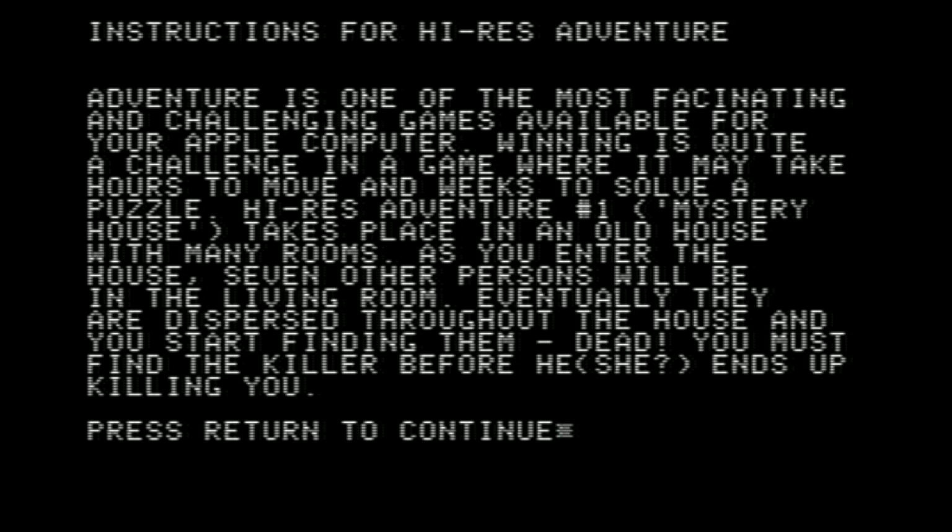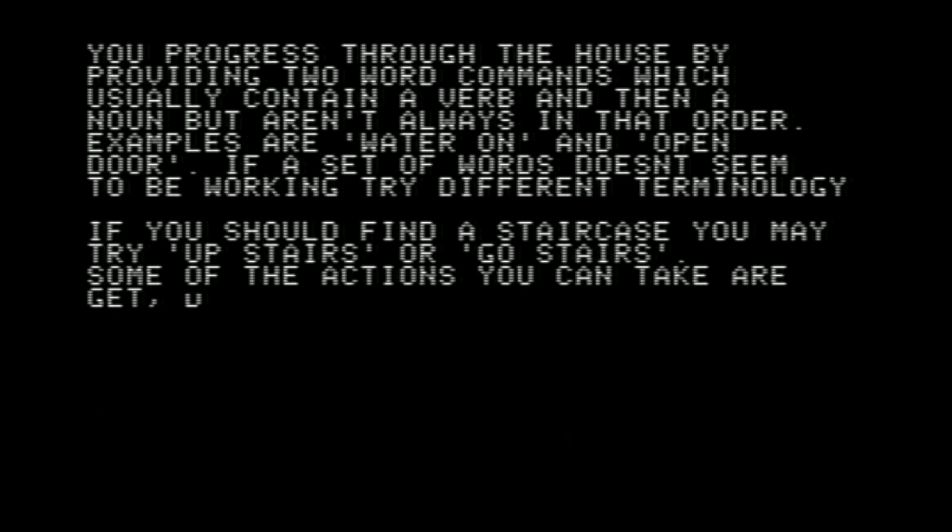So they say that this is going to take weeks. That is not the case. It's not going to take hours either. We're going to blast through the game because I know what I'm doing. But this is really kind of the introduction to the adventure genre for video games for a lot of players. Many players had not heard of Colossal Cave Adventure. This was the first one that they had seen. So they kind of have to introduce everything from the beginning. But yeah, they told us that there's a killer. So we'll try to pay attention to that, see if we can't find that person.